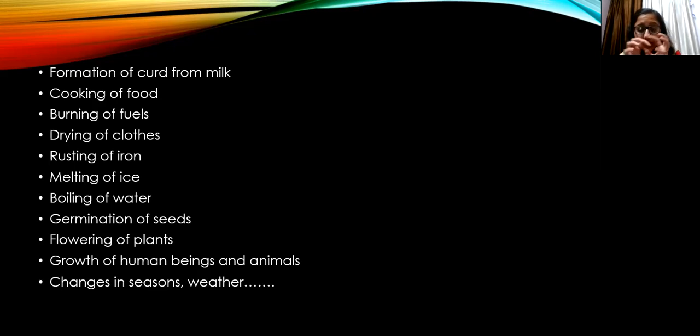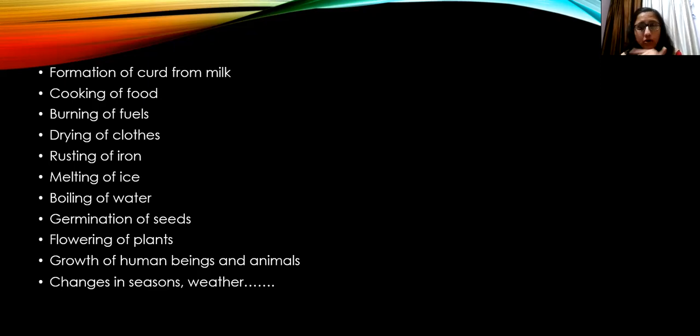But when we use these fuels, what happens? Some harmful gases are released in that process. So that is a harmful change, because those toxic gases will get mixed up with the atmosphere around us. And what do they do? They pollute our environment. So if we talk about the utilization part, this burning of fuels is a beneficial change for us.